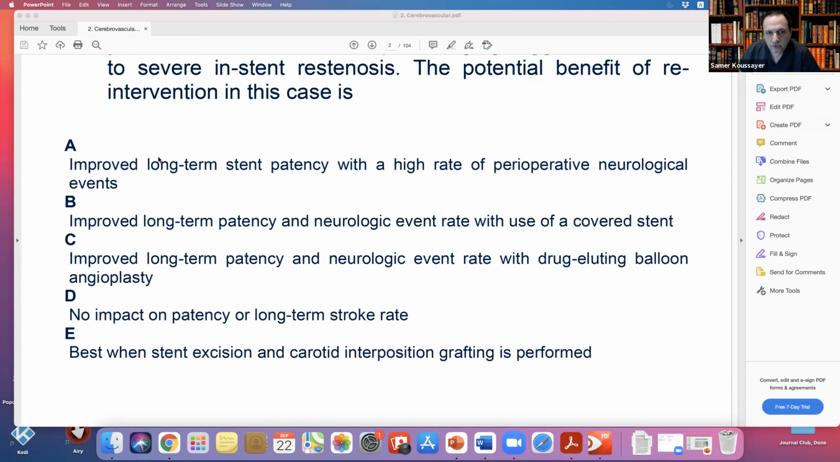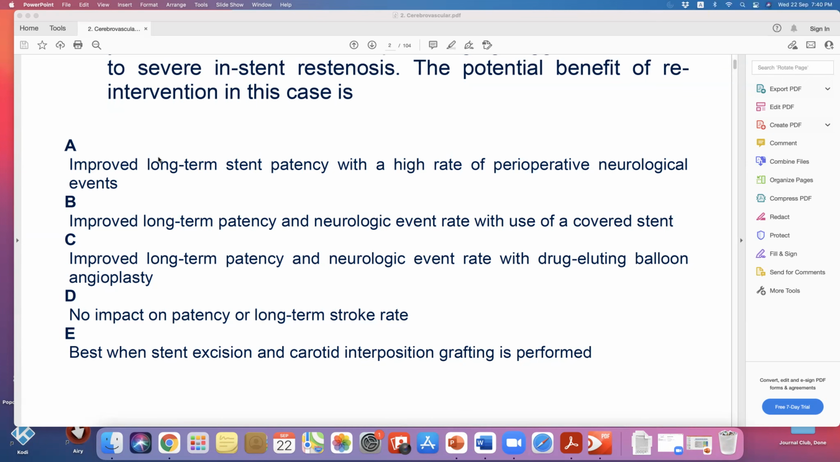When patient gets restenosis, it is most probably intimal hyperplasia, not plaque atherosclerosis, so embolization is much less. So really it's not a higher rate of perioperative neurological events. I think it would be the same or less. So this is wrong. Improved long patency with use of covered stent: we do not use covered stents at all in the carotid, except if we have an aneurysm. This is well known, so this is completely wrong also.